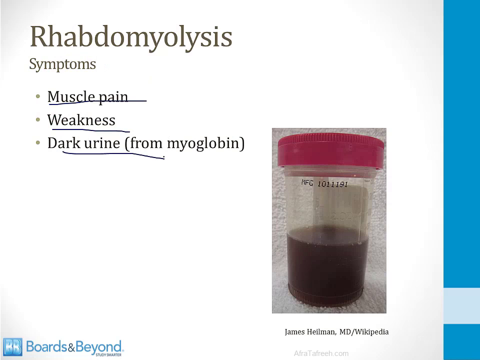So as I told you before, one of the classic scenarios for rhabdomyolysis is vigorous exercise, especially on a hot day leading to dehydration. That person could wake up the next morning with muscle pain, weakness, and dark urine, and that means they have developed the syndrome of rhabdomyolysis.